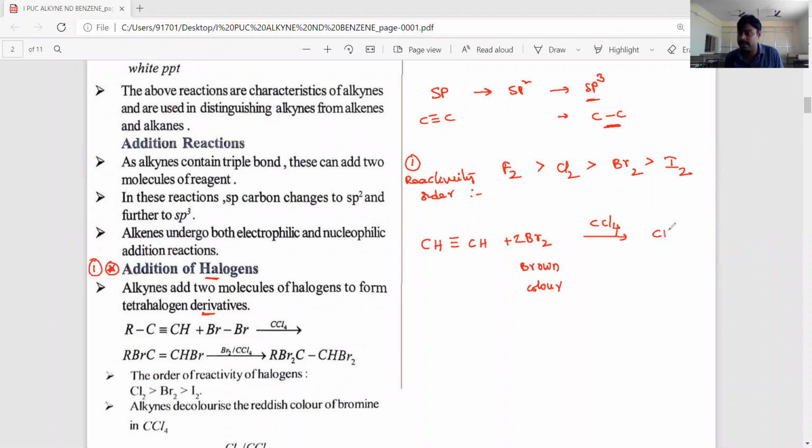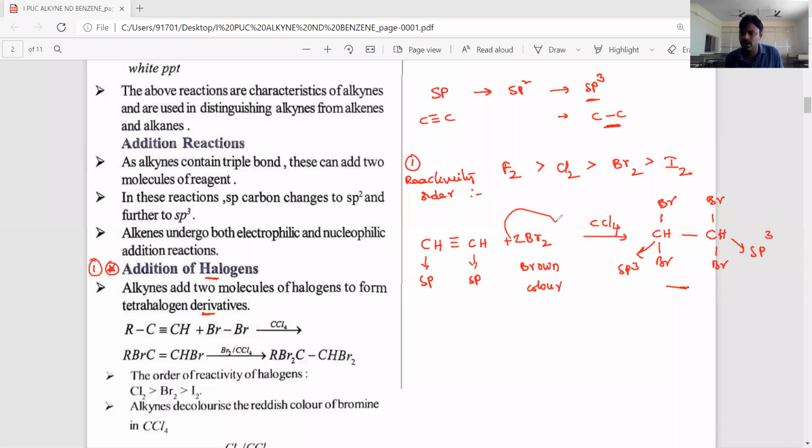See here, I am writing the equation directly. Bromine and bromine, and CHBr2 CHBr2. 1,1,2,2-tetrabromoethane is the product. The triple bond is converted into a single bond, which means here the hybridization is sp for both carbons. Now it becomes a single bond, which means sp3 hybridization. The hybridization changes from sp carbon to sp3 carbon.